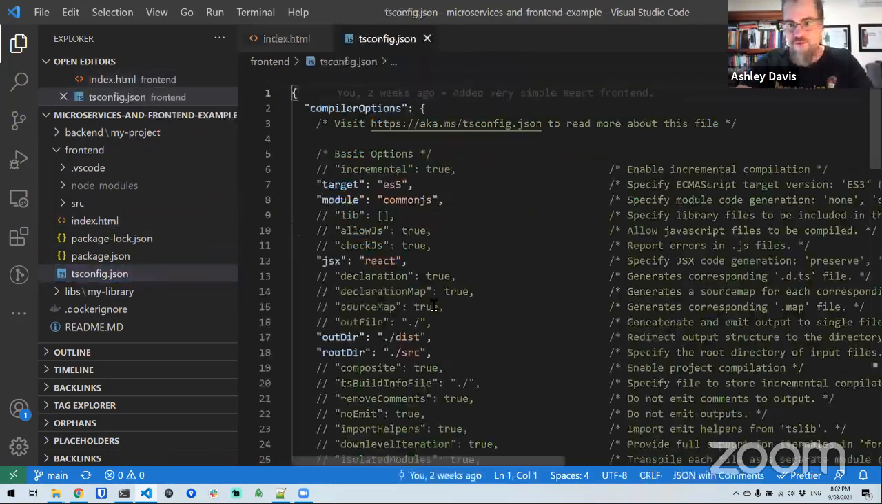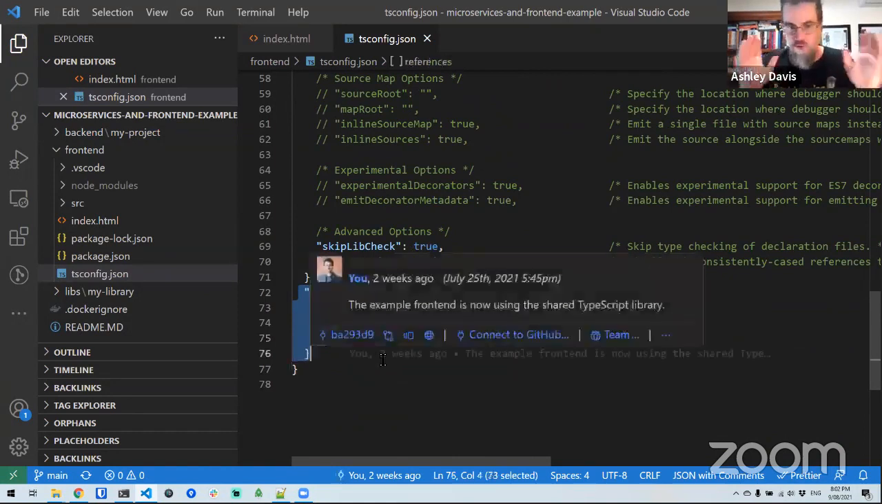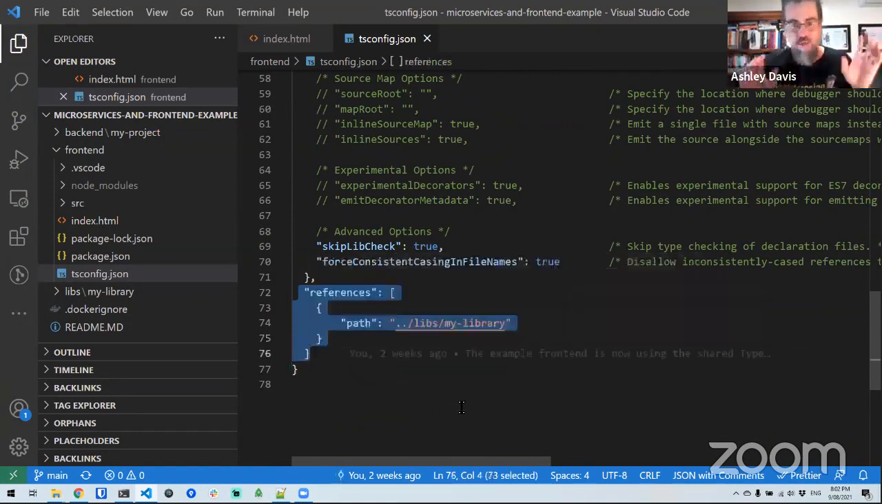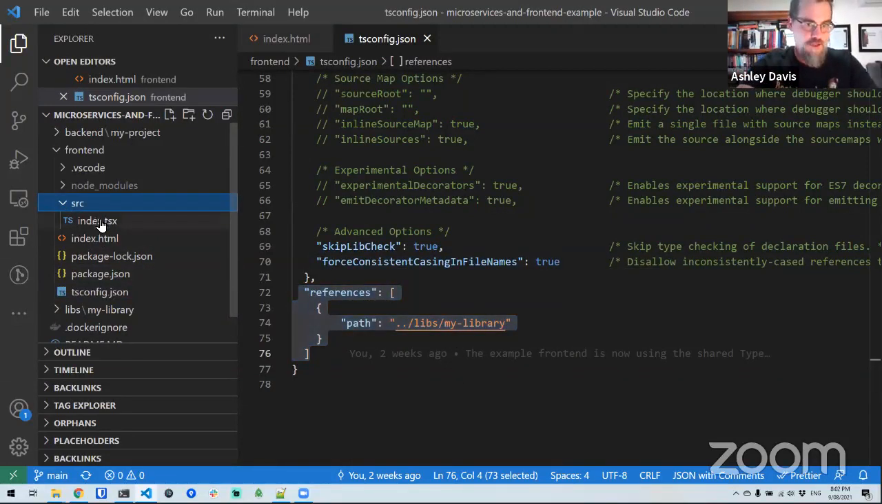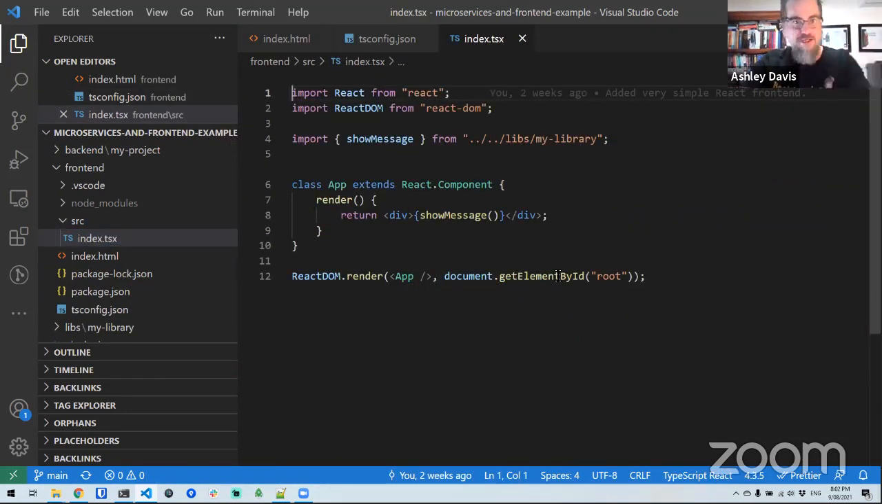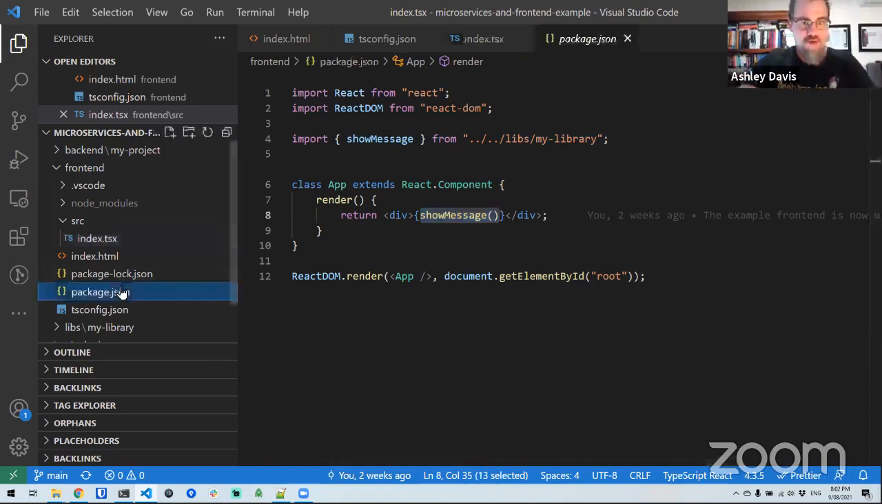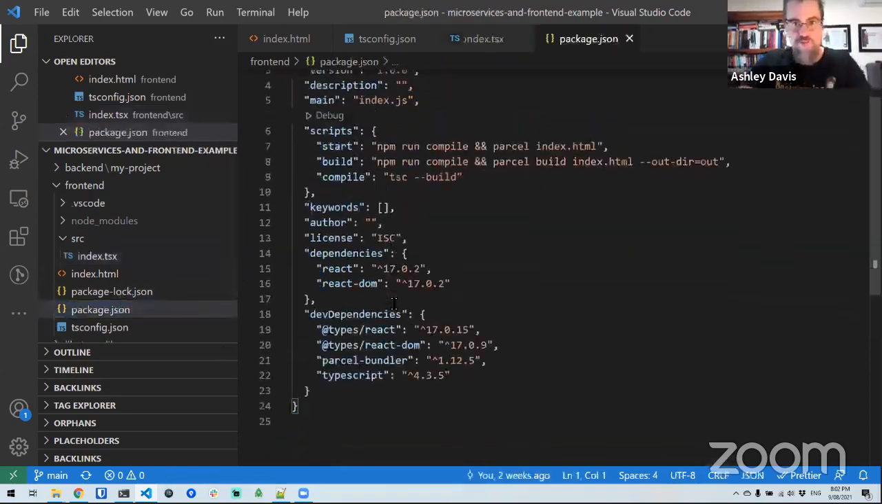Now, in the tsconfig for this front end, again, we see the project reference. So for our front end, we're referencing my library. And we could put as many other libraries here as we like. Now, just looking at the code, this is just a really basic stub React application, but we're pulling in the show message function from our library, and then we're embedding the string that it returns in our UI. Pretty simple stuff.